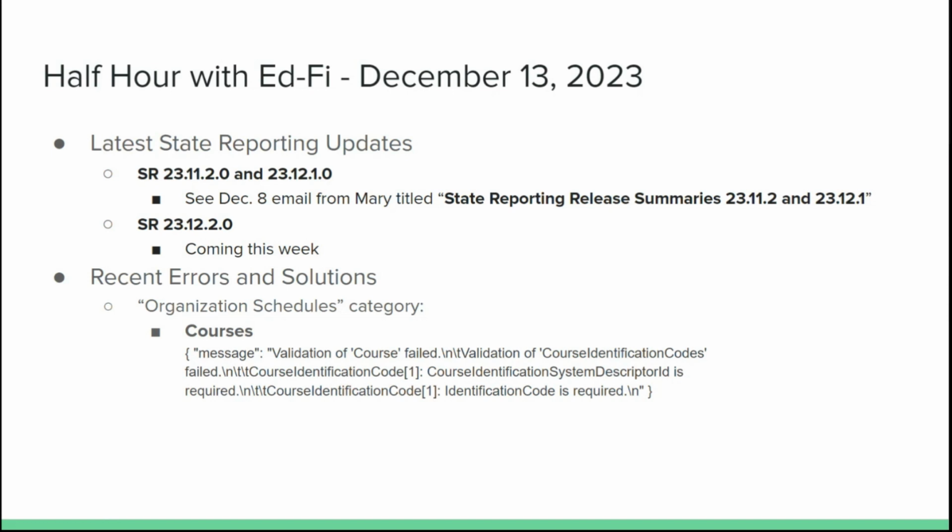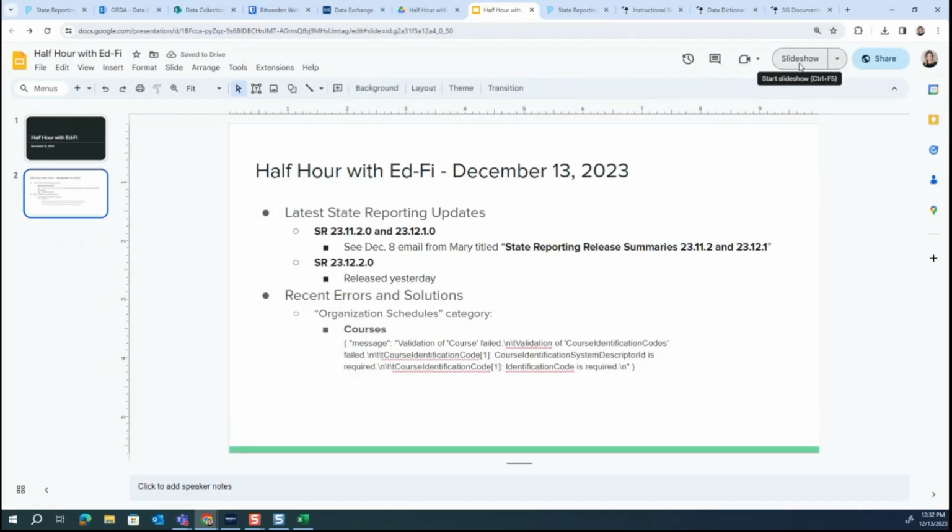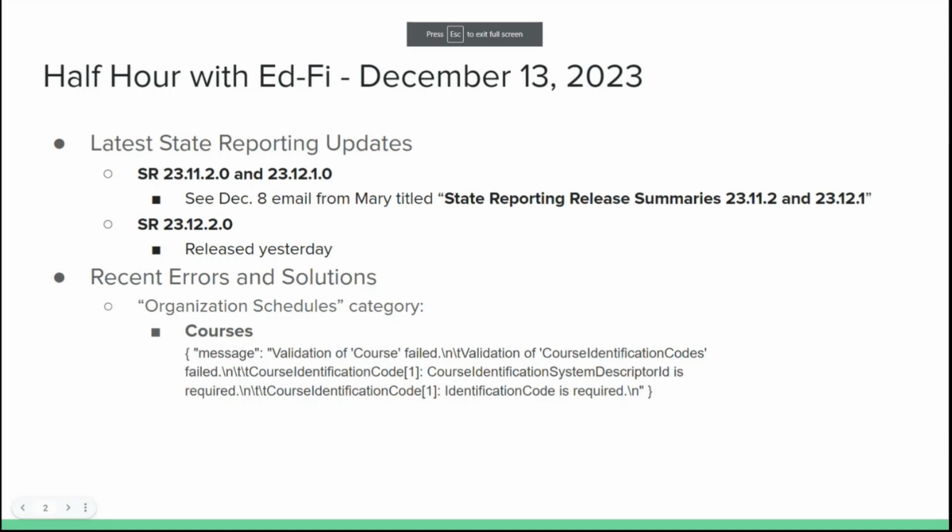I just want to let you know that 23.12.2 is out. It came out yesterday. Oh, fantastic. Let me go ahead and update this. We did ask for early deploy on that, Wendy. So if they're on auto updates and hosted by PowerSchool, those will be updated this weekend. If they're not on auto updates, then I believe that's coming out the following weekend, towards the end of the month. Great. Everyone, make sure that you get on this release. There's some good stuff in there. There were some questions about CRDC, which I know don't directly relate to some of the EdFi discussion that we'll have today, but if you had questions about that, you'll definitely want to make sure that you're up to date.